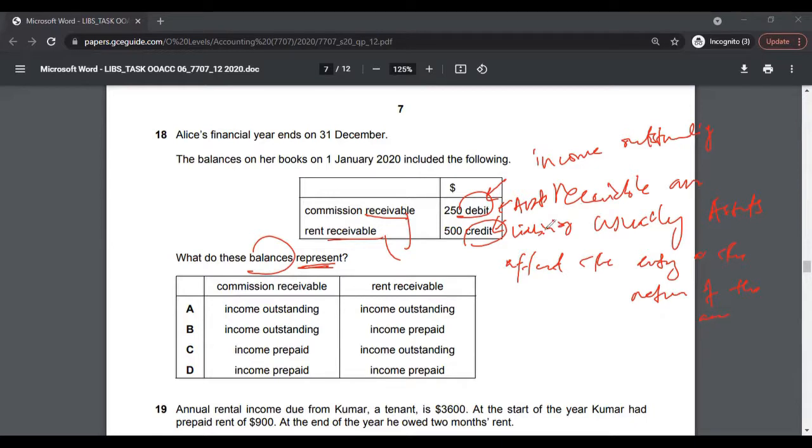This is a liability. And rent receivable, of course, you have received rent in advance, that is income prepaid. All right, that is income prepaid, and this would be income outstanding. So I would say this question is medium. It's relatively medium. It's not easy, because you have to pay attention to debit and credits over there. Some students may just look at the term receivables and they can easily go for option A. This option A would be wrong, because you have to take into account the debit and credits over here as well. So I would say medium, because there's a trick in the question over there.